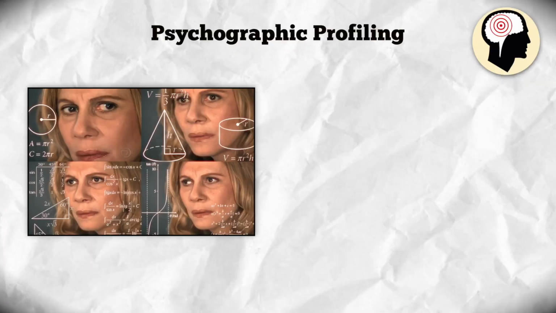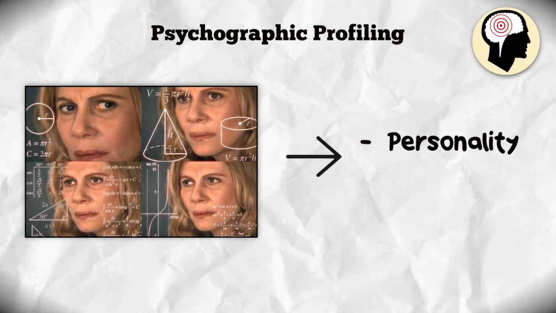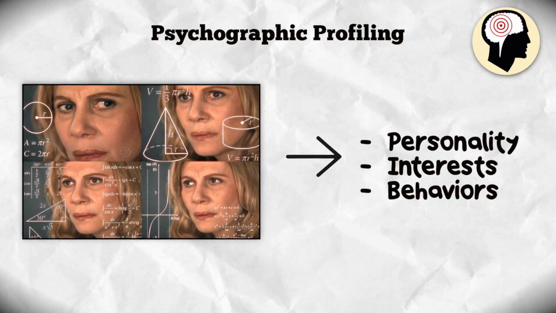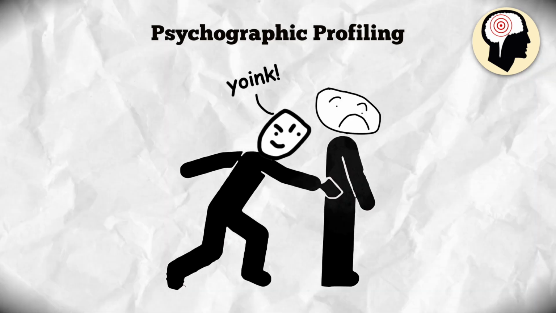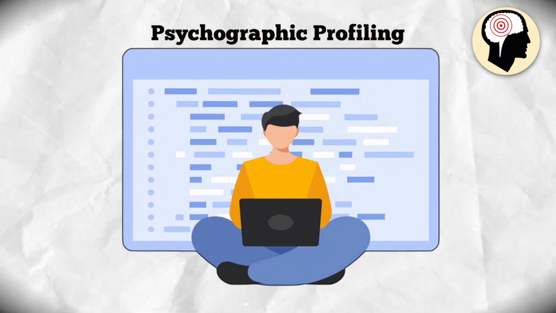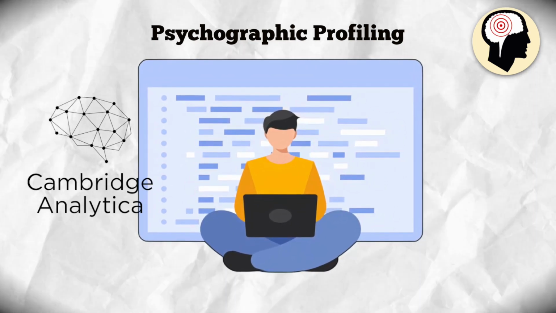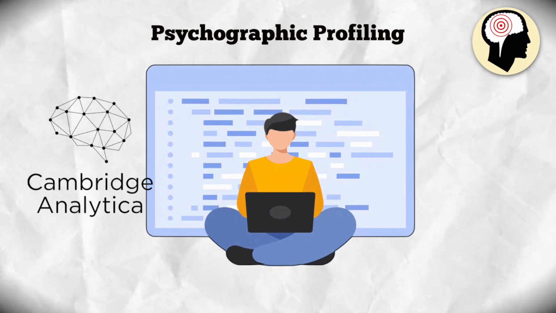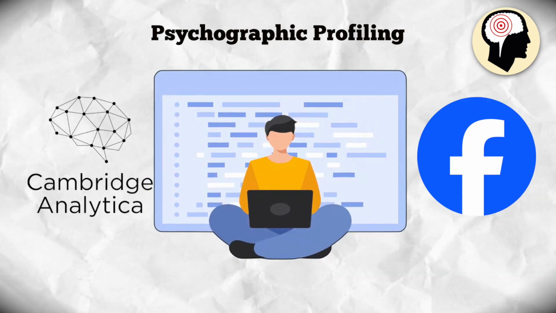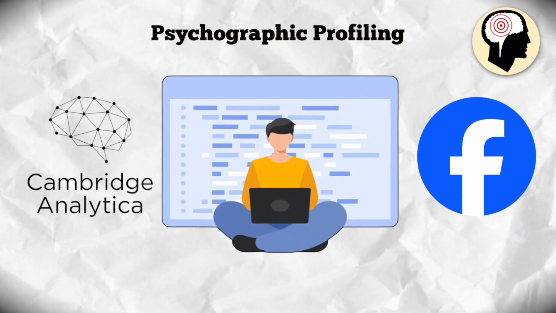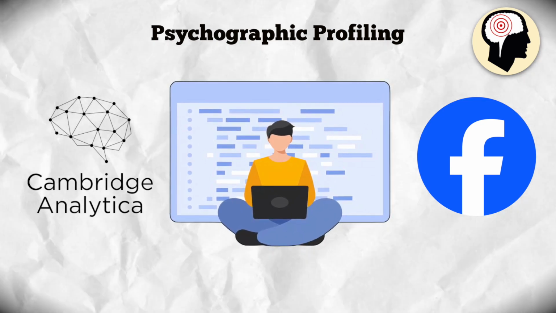Psychographic profiling. By analyzing vast amounts of data about people's personalities, interests, and behaviors, sometimes harvested without the person knowing about it, it's possible to craft political messages specifically designed to manipulate an individual's psychological profile. Perhaps the most notorious example occurred in 2016, when Cambridge Analytica used Facebook data gathered under false pretenses to create ads in favor of GOP candidates.